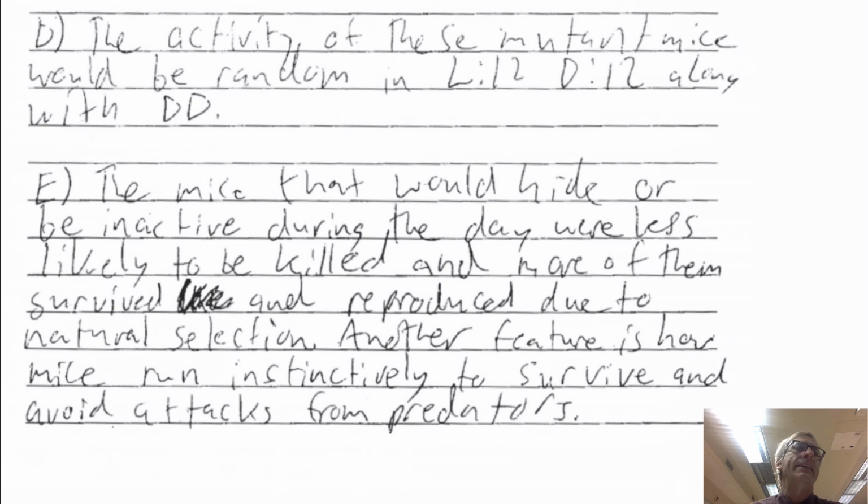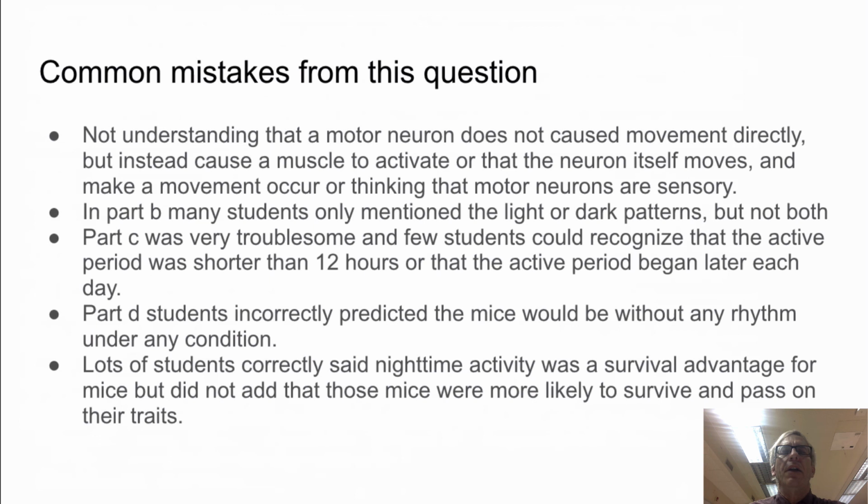In Part E, they are earning a point for describing selection correctly about being inactive during the day and less likely to be killed. And they're also earning a point for describing the reproductive success. There were a lot of mistakes that the chief reader noted the year that this question was given. Motor neurons do not directly move themselves. They cause a muscle to activate.